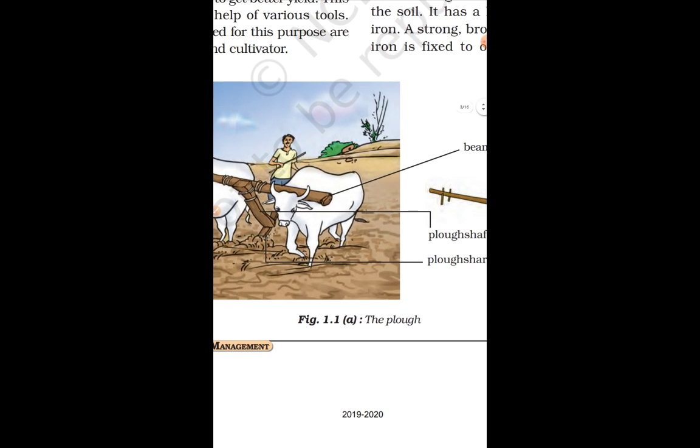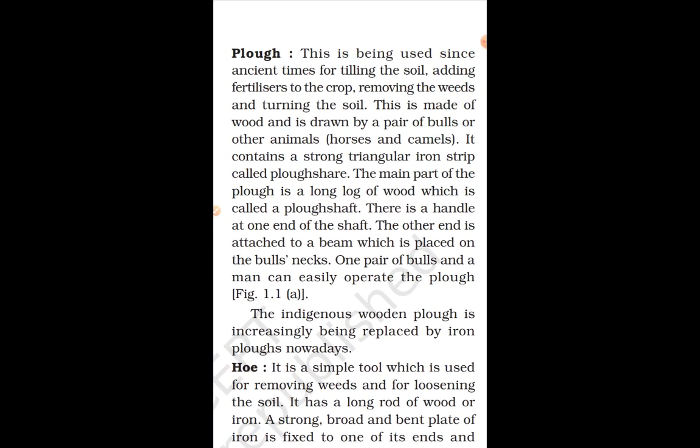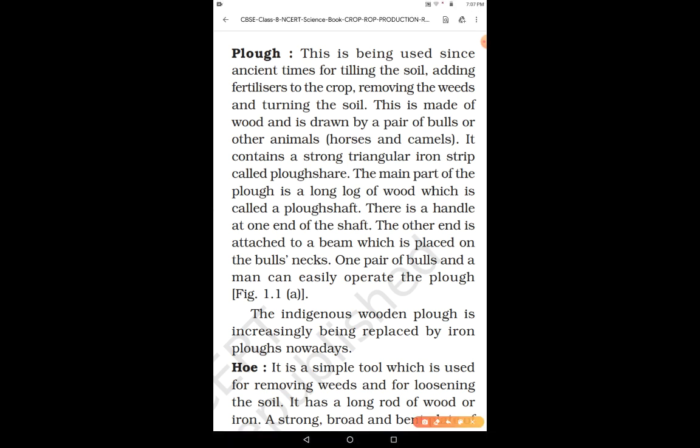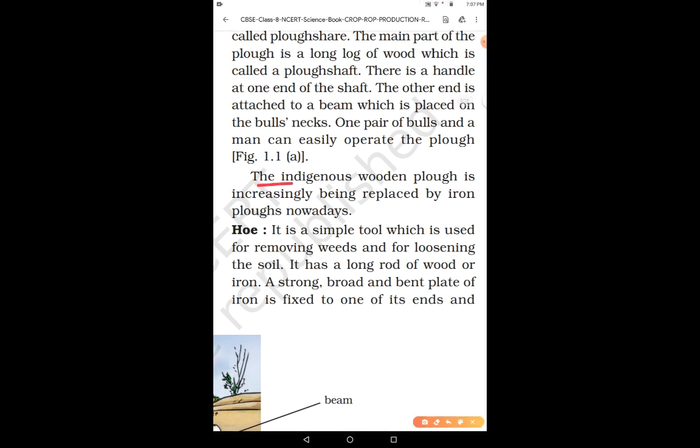This is a beam which is placed on the bull's neck, on which this plow is attached, right? And it is easily operated by one pair of bulls, and a man can easily operate the plow. The indigenous wooden plow is increasingly being replaced by iron plows nowadays. I already told you that nowadays iron plows are also used, right?